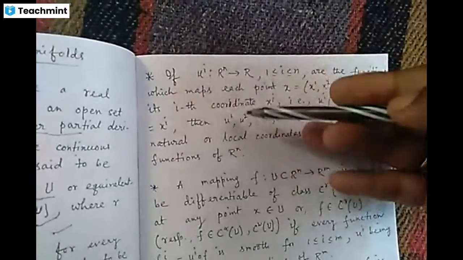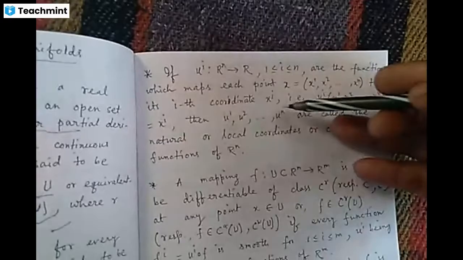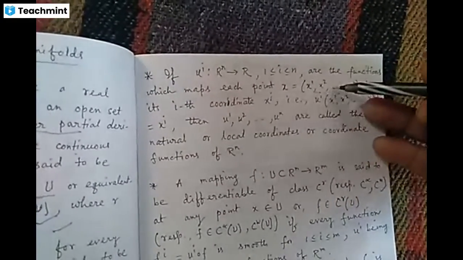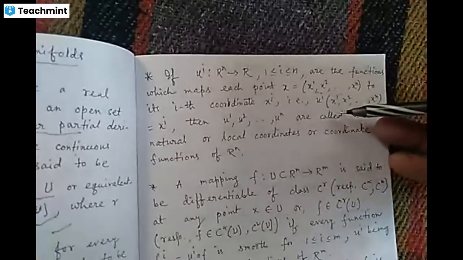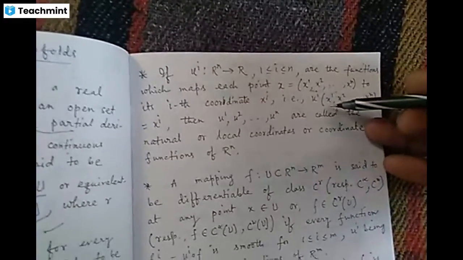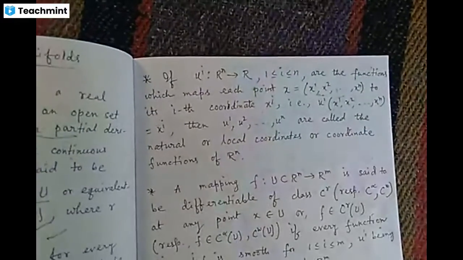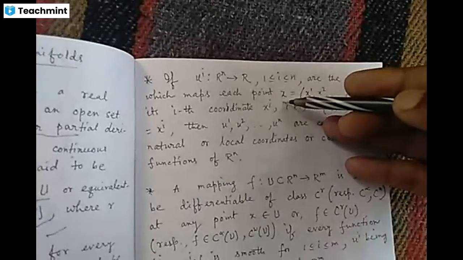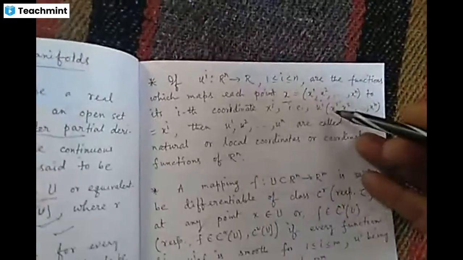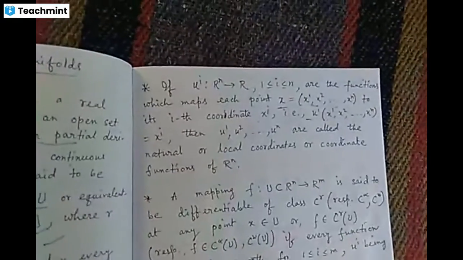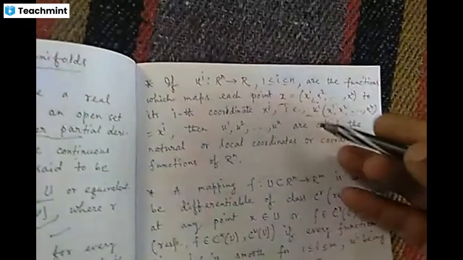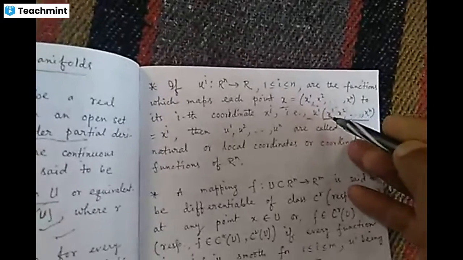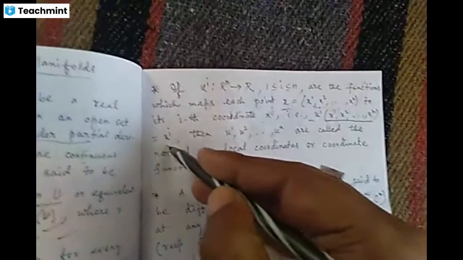So u_i applied to the n-tuple x1, x2, up to xn at the point x gives the ith element x_i.